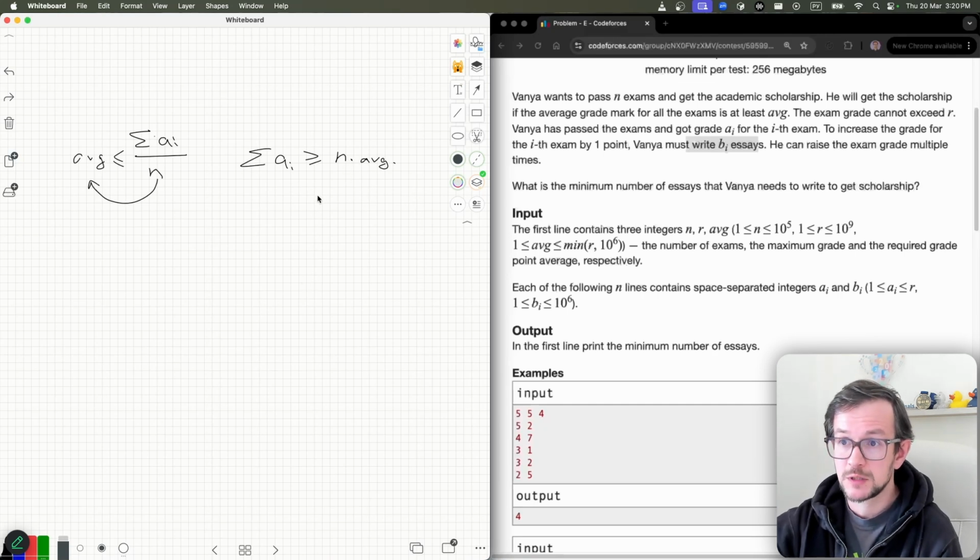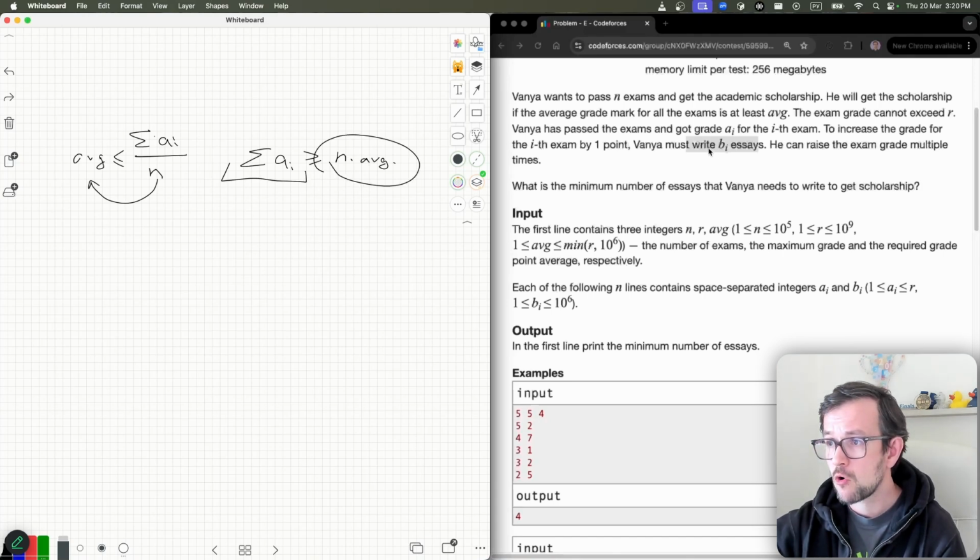It's a quite popular trick used in many problems when you're given some average. So the first thing you want to do is multiply this average by n. Now you have an inequality on the sum of elements, not the average. It's just easier to work with the sum of elements than the average. And now the problem is like this: I can increase some numbers, and I want the sum of these numbers to be at least this value.